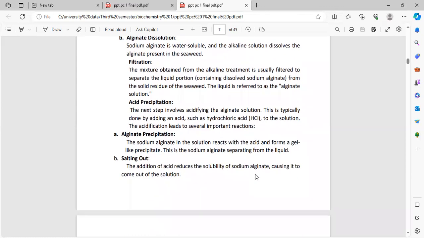Acid precipitation. The next step involves acidifying the alginate solution. This is typically done by adding an acid such as hydrochloric acid, HCl, to the solution. The acidification leads to several important reactions.